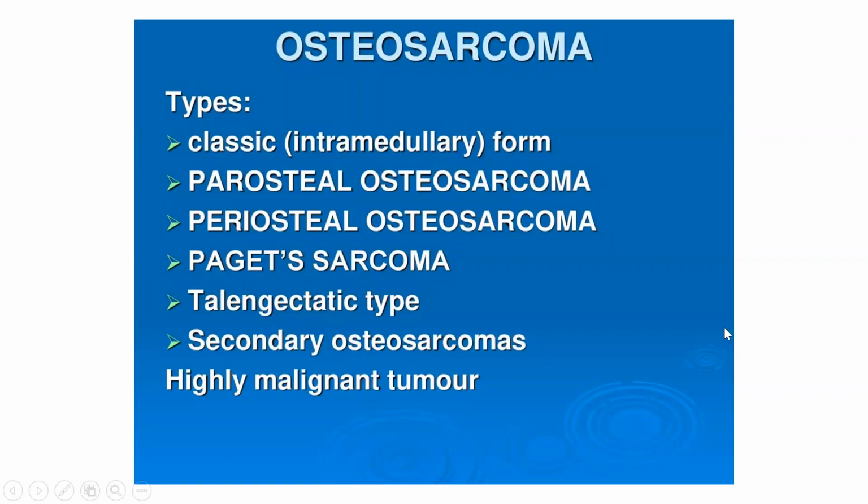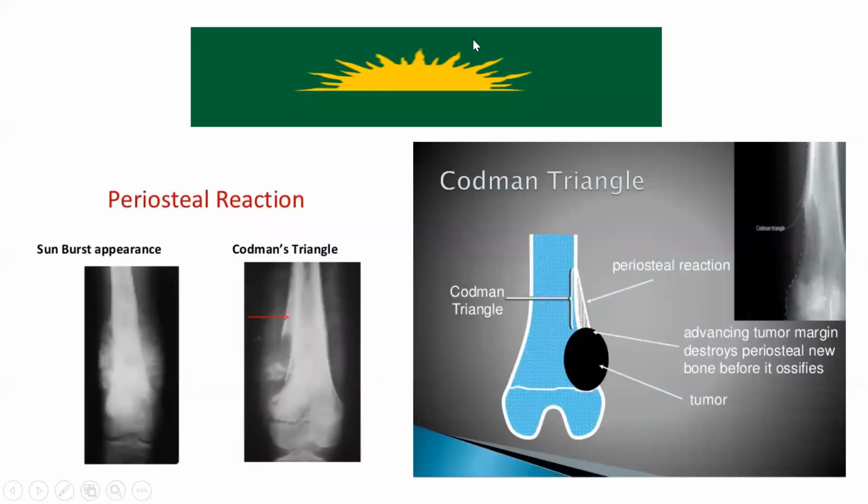It is highly malignant. If you see any kid with osteosarcoma, you will be like, God, that's gone. Now see, this is very important. It's like a Bahubali, the Bahubali of all bone tumors. If you see Bahubali's mukut, the crown of Bahubali, it has a sun ray appearance. So it has a sun ray appearance.